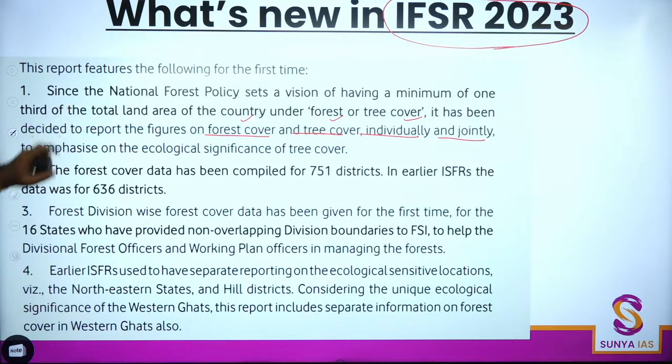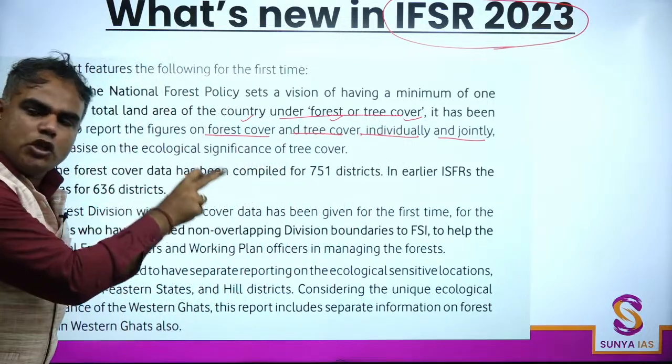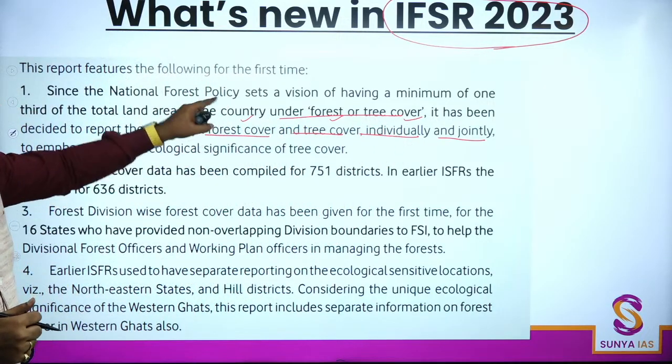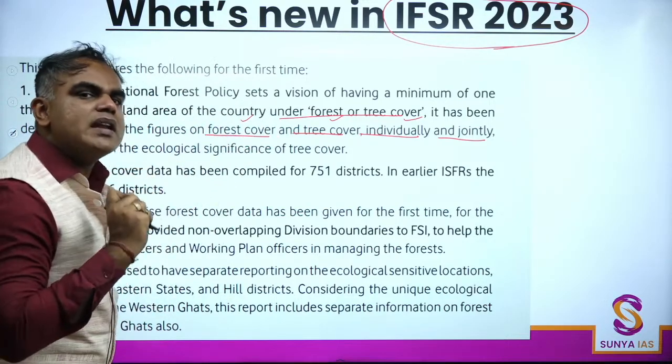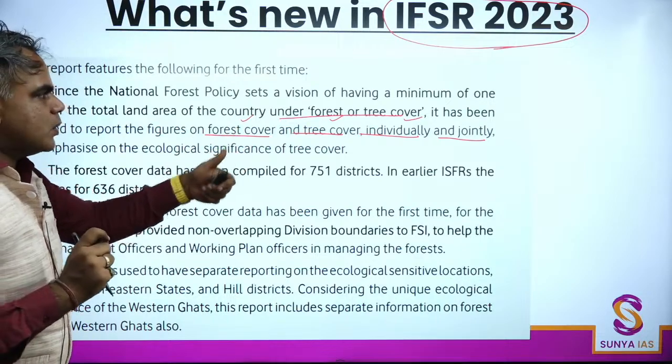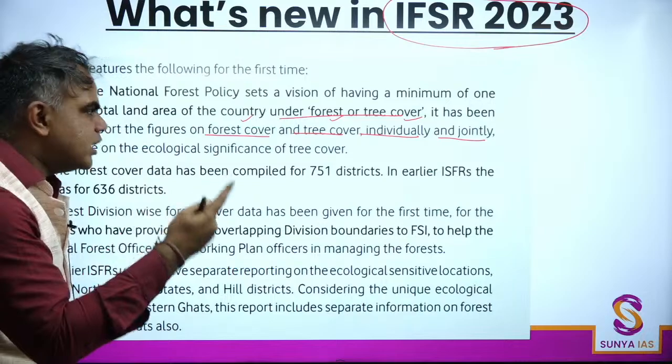This was the main point: a minimum of 1/3 of the land under forest or tree cover. To ensure this, we have made this change. This is the very first time this is happening; otherwise this distinction was not very clear.